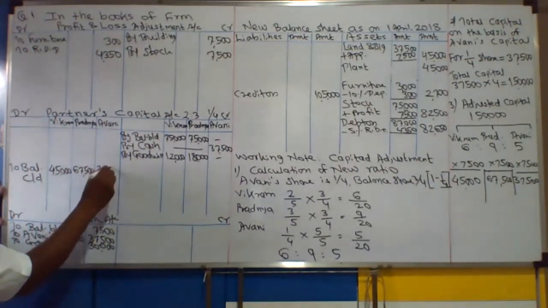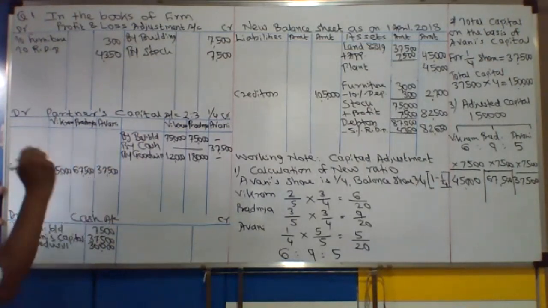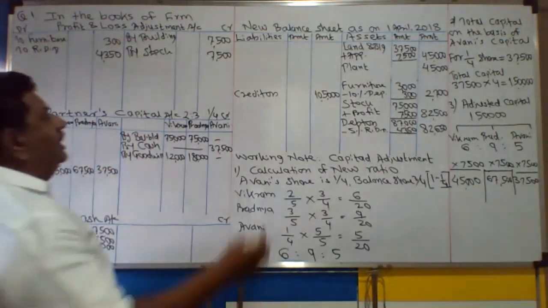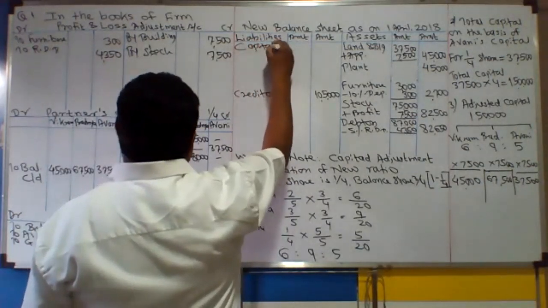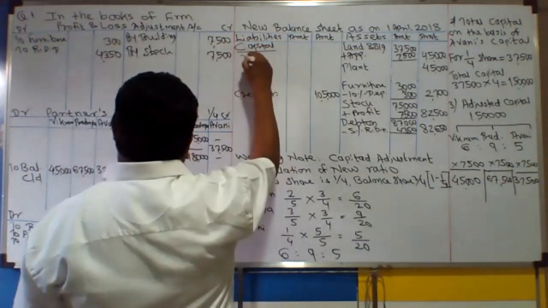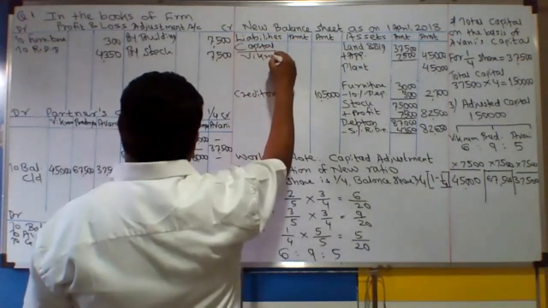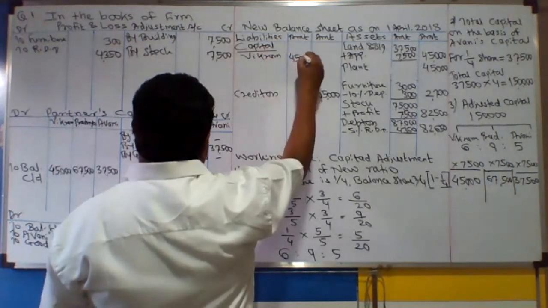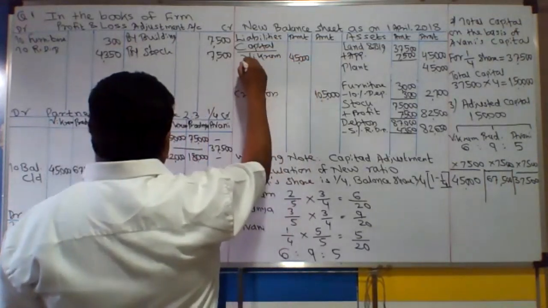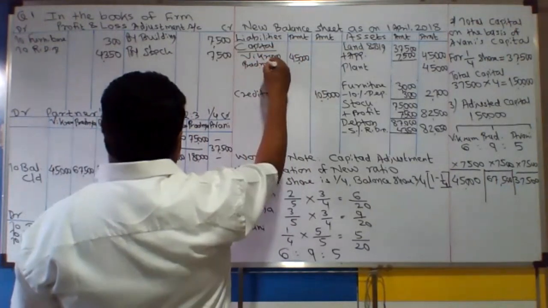And 37,500 for Avani. And liabilities side में आएगा. It is appearing in the balance sheet liabilities. Capital account of Vikram, 45,000. Then Pradnya.